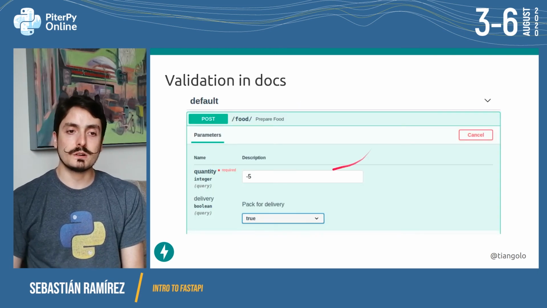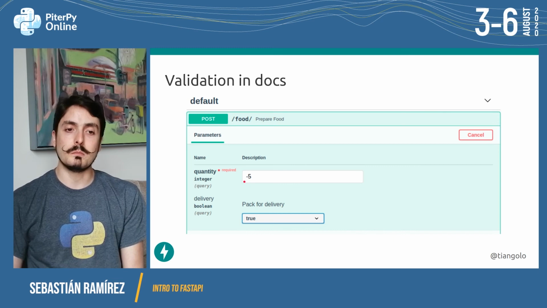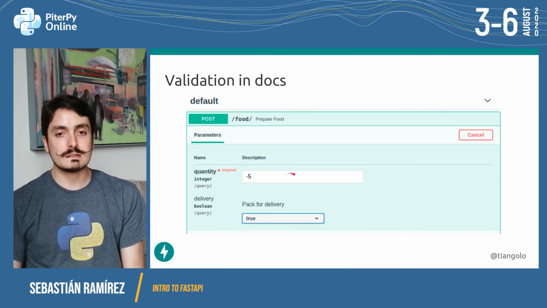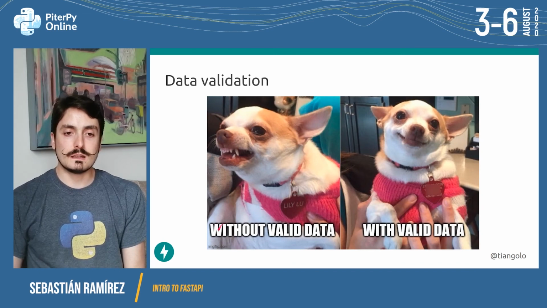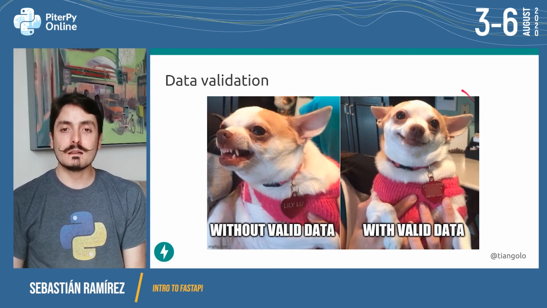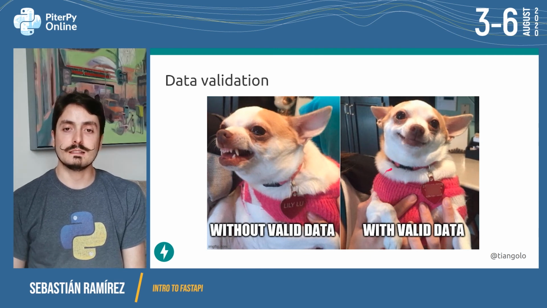And if we go to the documentation, we're going to see that quantity is still required. It's an integer and goes in the query. And if we send what is now invalid data, for example, -5, which is an integer but is not greater than 0, then we're going to receive one of those nice errors that we talked about before. So if you send invalid data, your API is going to make this face, it's going to bark at the request, and it's not going to like it. But if you send valid data, it's going to be all happy and everything will work smoothly. It's going to do the right thing and keep you safe from invalid data, and be very happy with valid data.